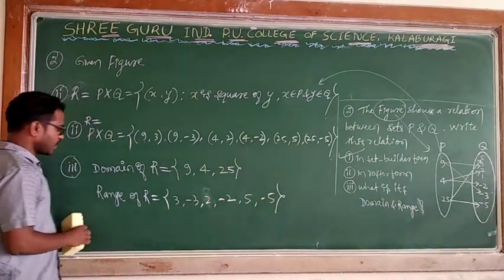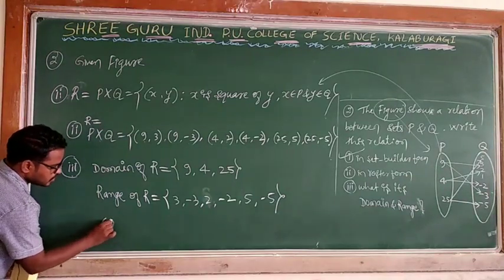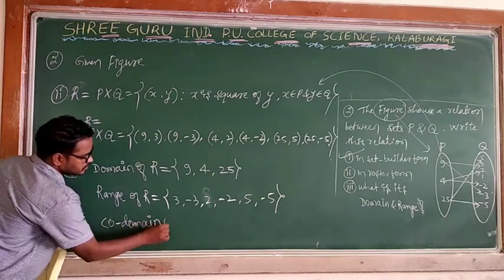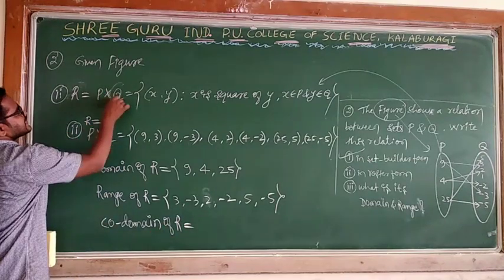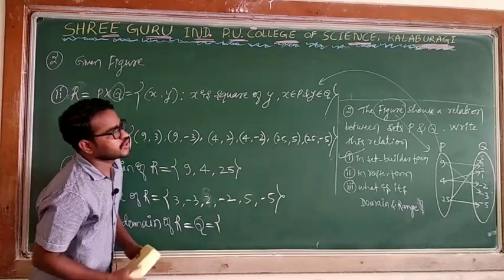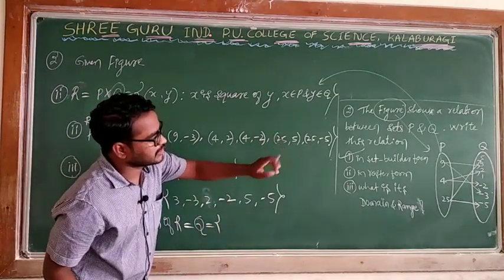But still, what is the codomain here? I said the codomain of this relation R is the second set. What is the second set here? Q. What are the elements of Q? 5, 3, 2, 1, minus 2, minus 3, minus 5, all the elements.